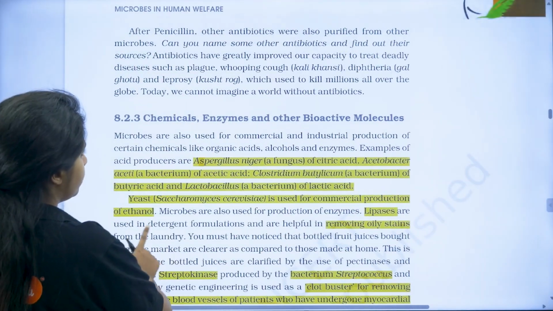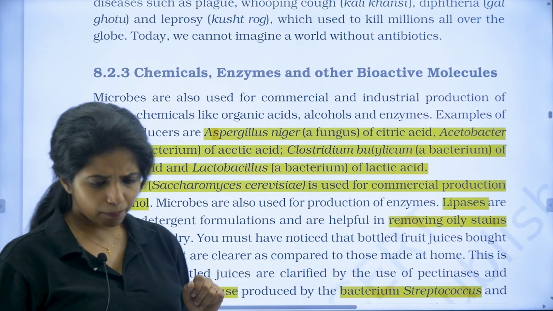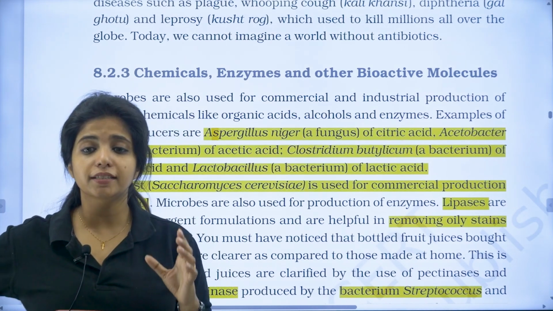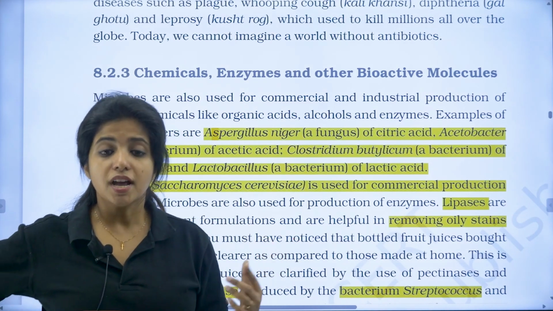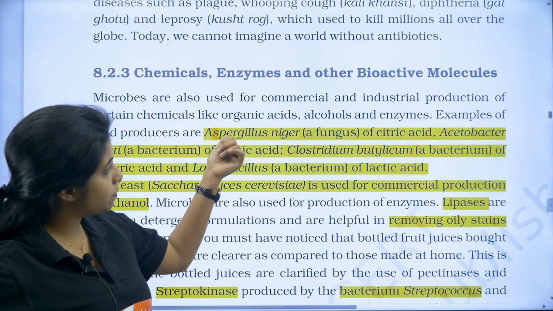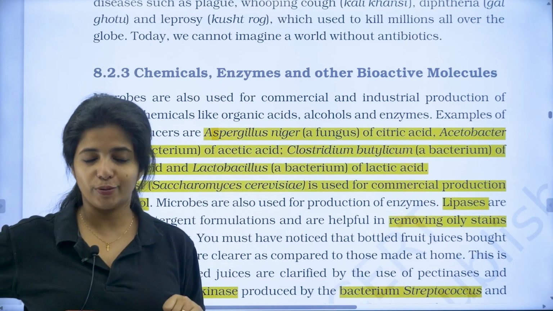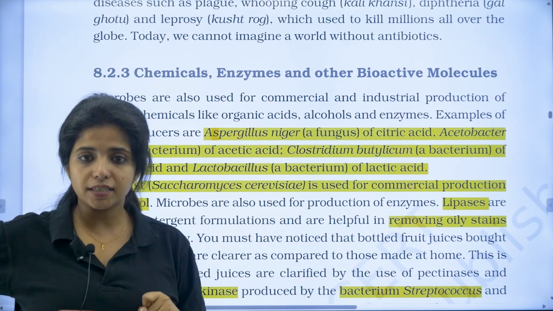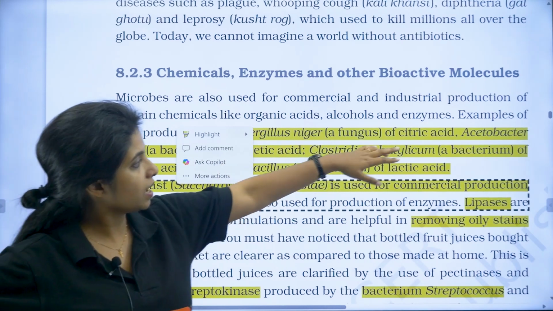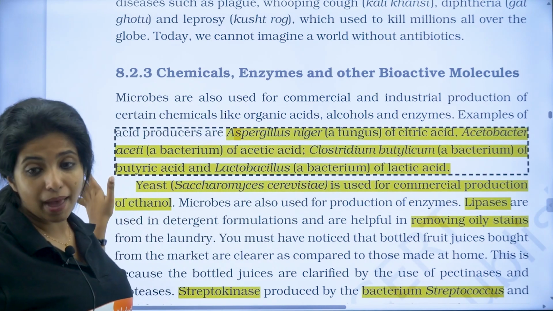Now from here, you would be asked, what is that something that produces citric acid, my dear children? Again, it's a fungus, and the name of the fungus is Aspergillus niger. Now, which organism produces acetic acid? It is Acetobacter aceti, my dear children, which is a bacteria.